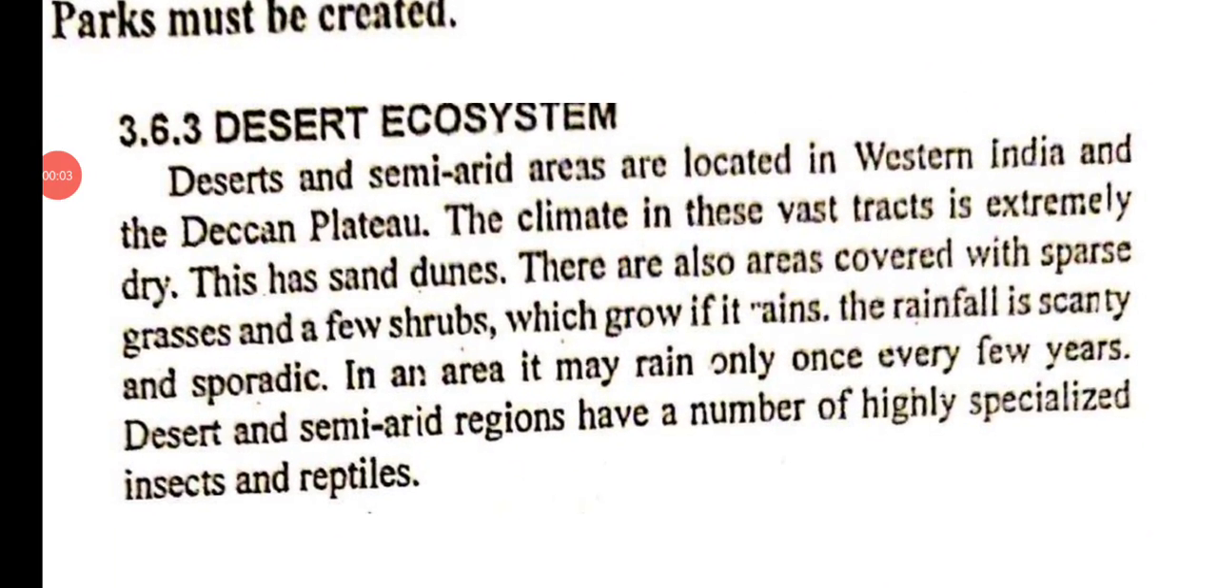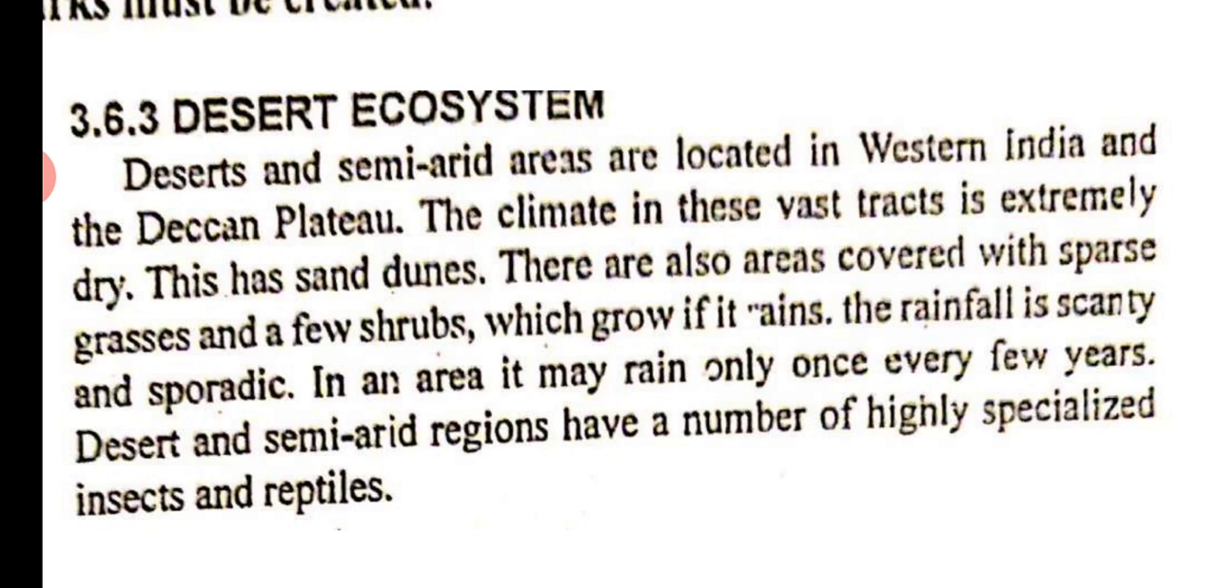So now we shall look into the desert ecosystem. Whenever we speak of desert, your mind will immediately go to Rajasthan. All these places like Jaipur, Jaisalmer, all these places in the deserts are located mostly in Rajasthan in India, and you have of course the world famous Sahara desert also.